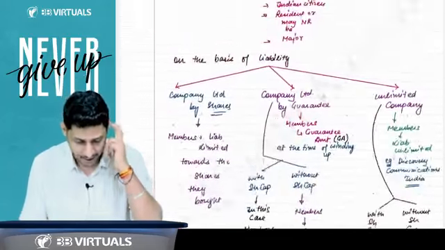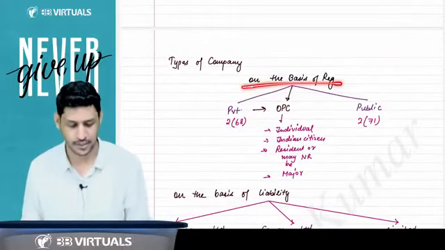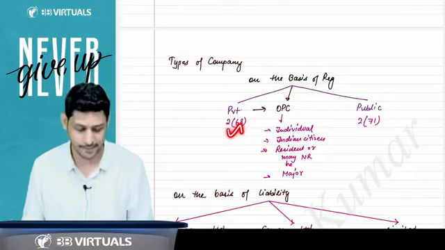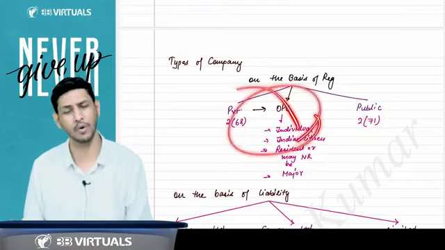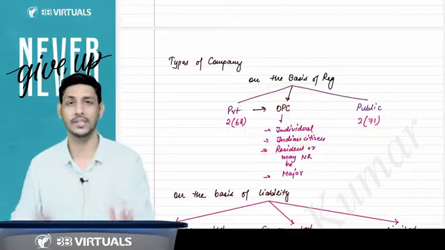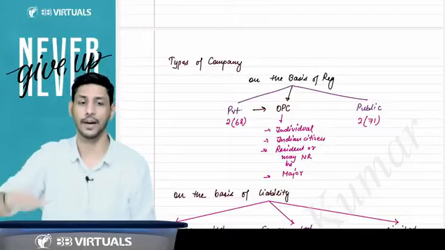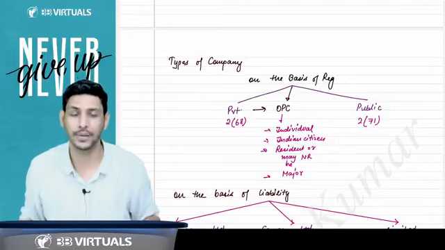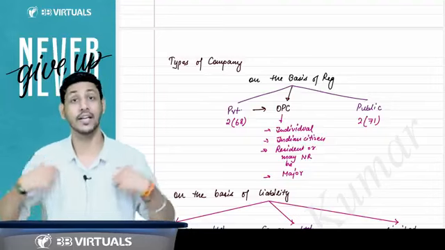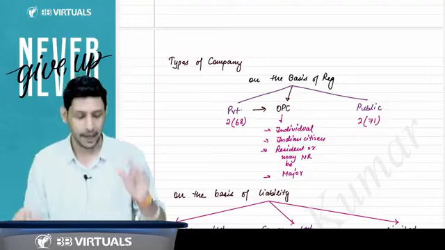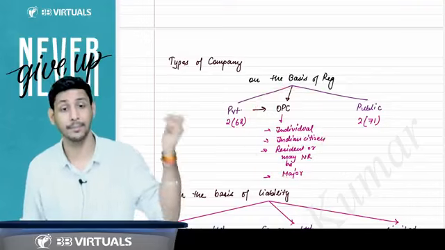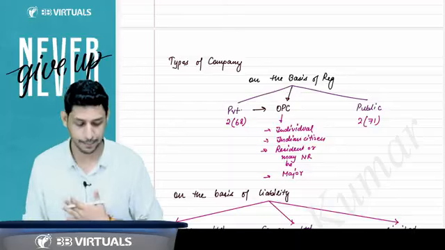Now I can say that on the basis of registration, there are two types of company. One is private, one is public. OPC is also a private kind of company. OPC is not a third type of company. OPC is also a private company. What is OPC? Sir, OPC is a one-person company where there is only a sole member. We have to discuss this entire concept in chapter number 2.